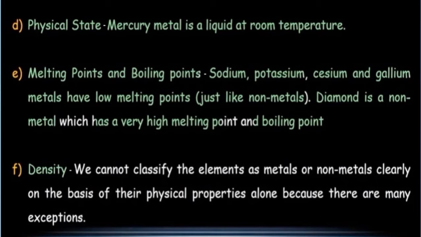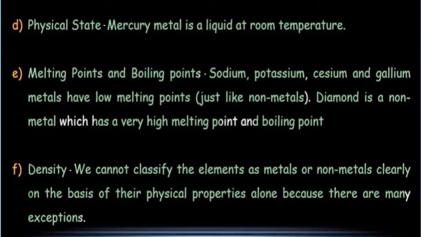So we cannot classify the elements as metals or non-metals clearly on the basis of their physical properties alone, because there are many exceptions also. It means we need to think about the chemical properties also. We cannot judge any substance as metal or non-metal on the basis of physical properties only. We have to see their chemical properties also.